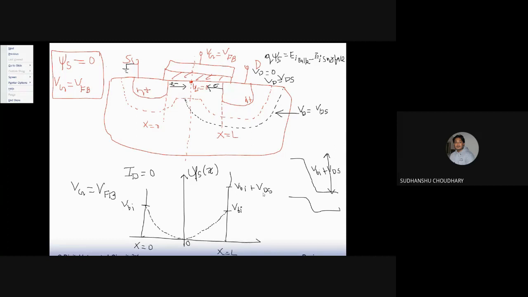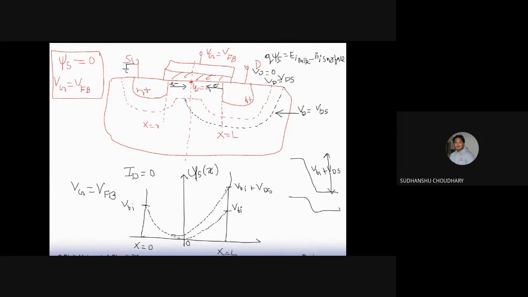Okay. Now if we try to plot this surface potential across this channel region, how will it look? Let us try to plot this. So this will be somewhat like this. Okay. Now, these things can be modeled by analytical expressions, but it is tedious.